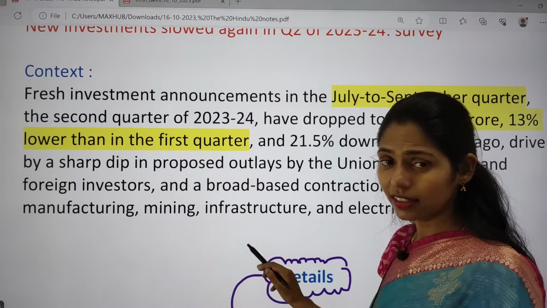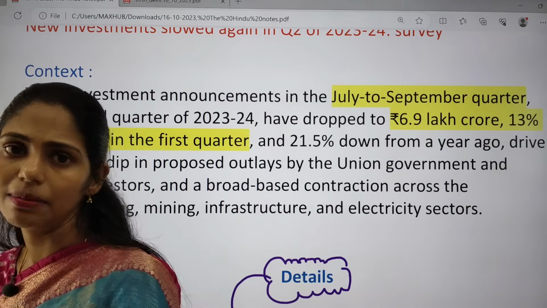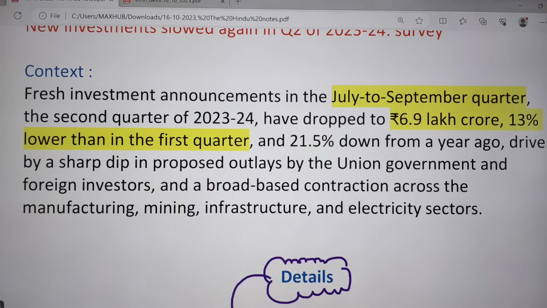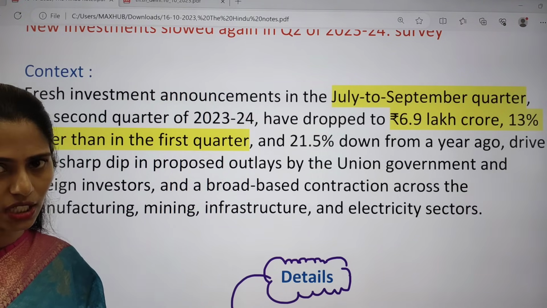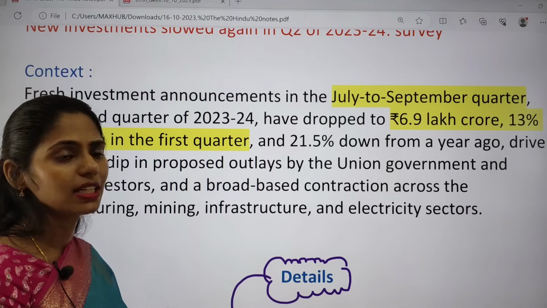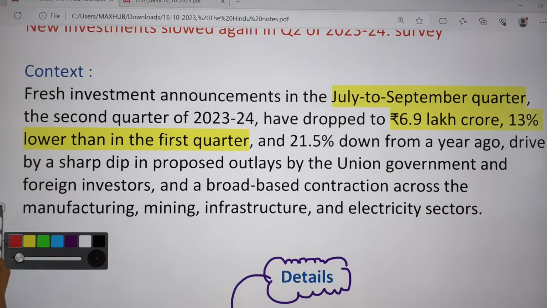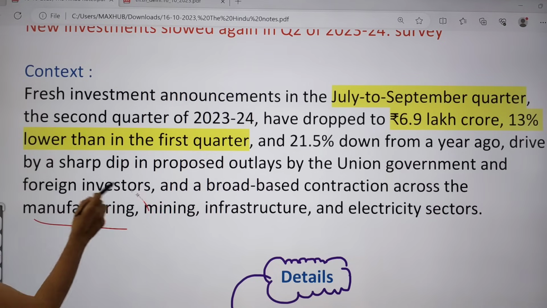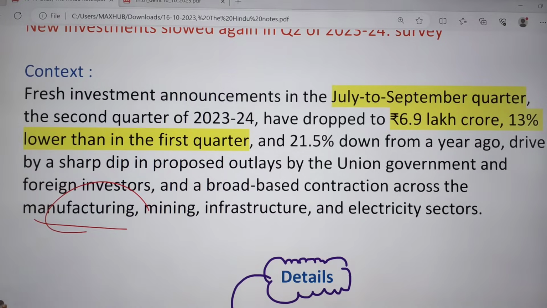Okay, is that clear? The context says that fresh or new investments in our country declined in this Q2. How much did it drop? It dropped around 13% when compared with the first quarter. Which sectors saw a decrease? We have decreased investments in the manufacturing, infrastructure and electricity sectors. So in these three sectors there is a decrease of fresh or new investments.